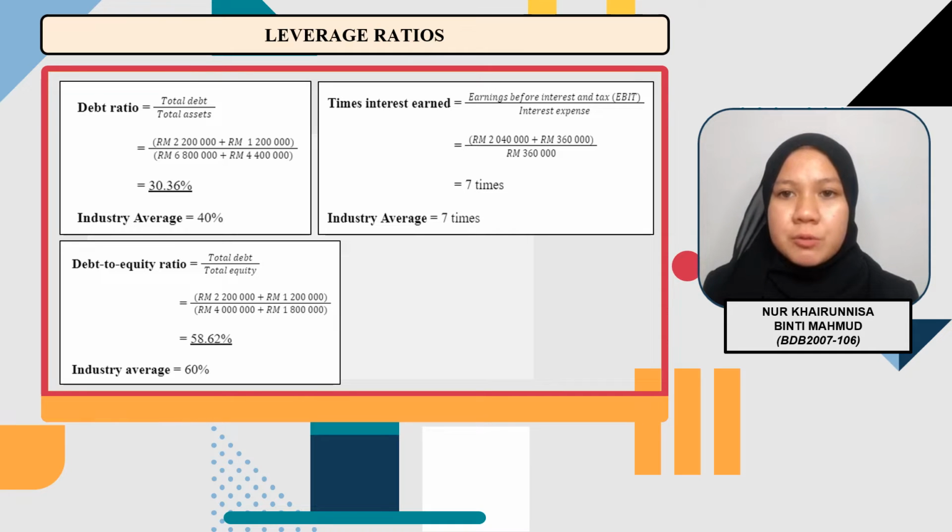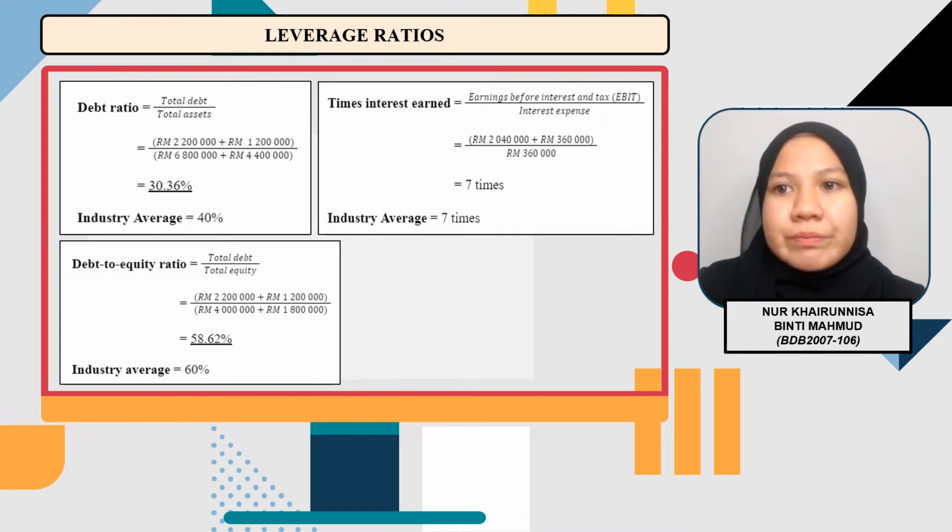Next, debt to equity ratio. The answer will be 58.62%. Meanwhile, the industry average is 60%. My comment is the debt to equity ratio is 58.62%, which is lower than the industry average of 60%. The lower the ratio, the better it is. How to improve? They have to restructure debt when the current market rates are low. This helps to decrease the debt to equity ratio.